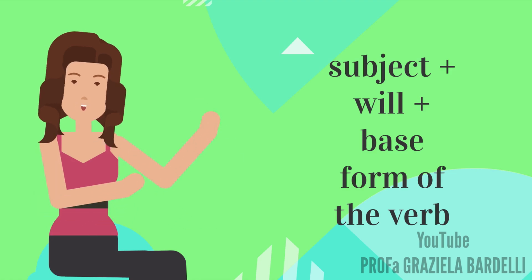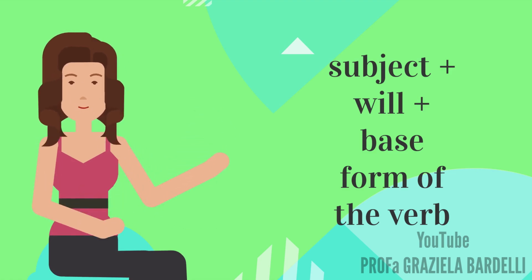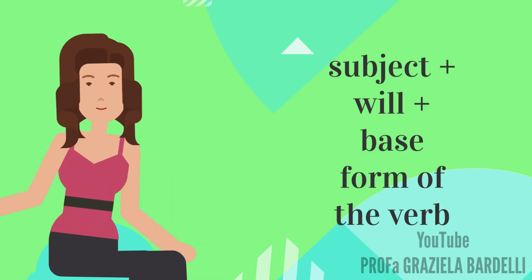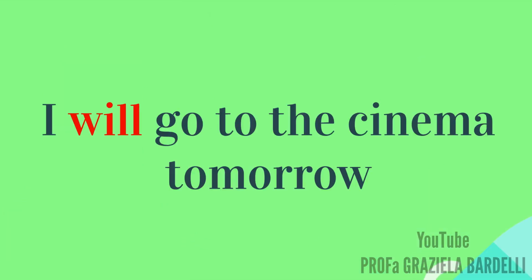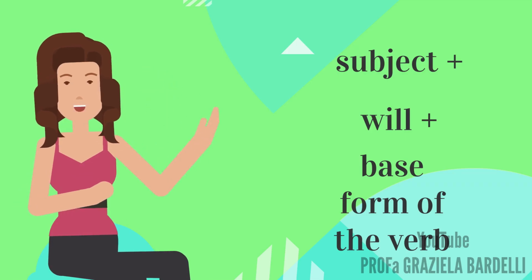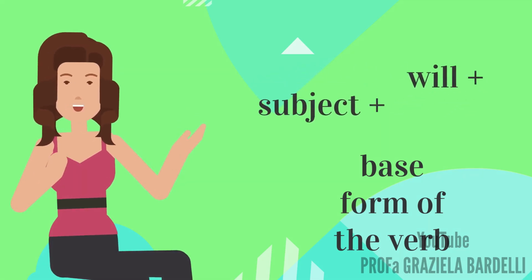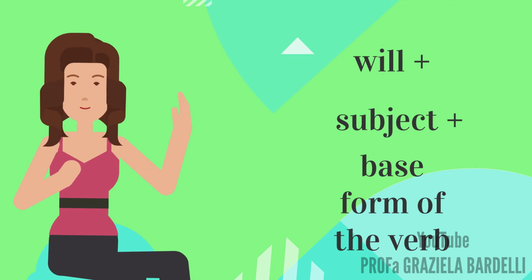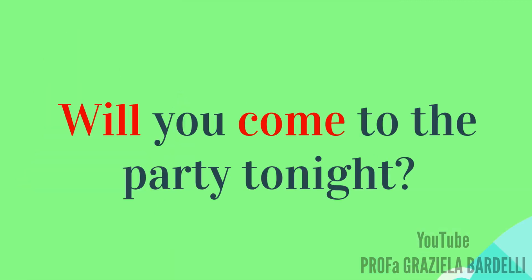The affirmative form of will is subject plus will plus base form of the verb. For example, I will go to the cinema tomorrow. To form an interrogative sentence, we switch the subject and will. For example, will you come to the party tonight?